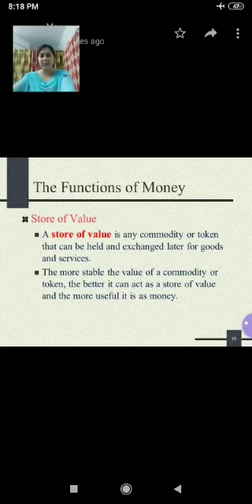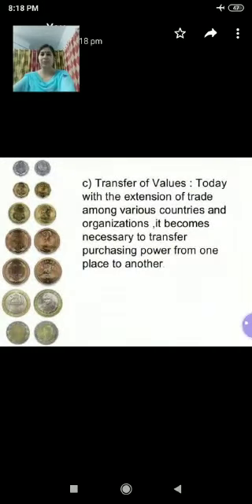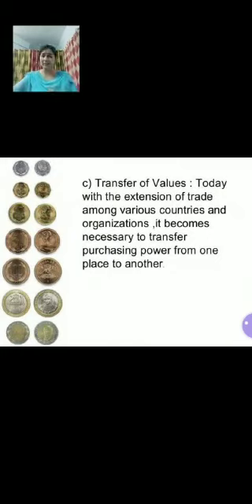Coming to the third secondary function, transfer of value. Yes, money also serves as a means of transfer of value. This function of money arises from the general acceptability of money as a medium of exchange. Children, you know money is easily and generally accepted. So, money helps us to transfer the value from one person to another person.